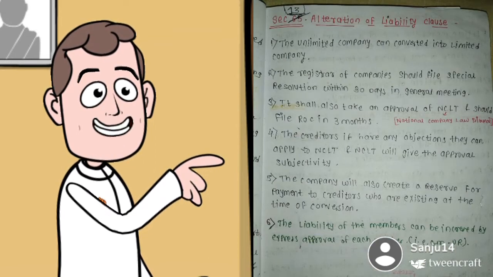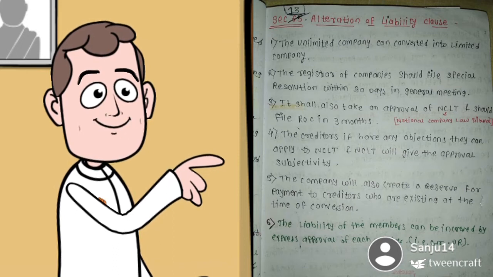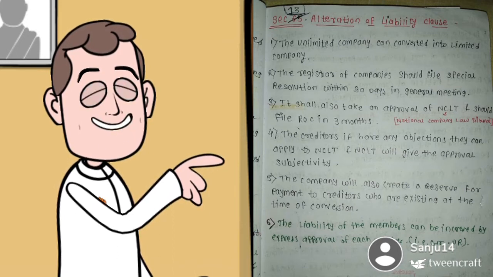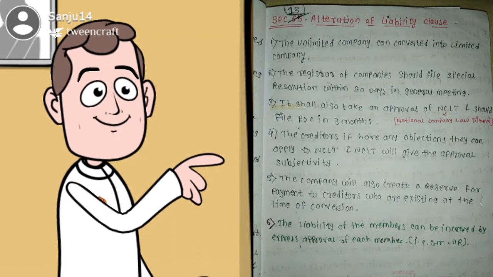Section 13. Alteration of liability clause. First, an unlimited company can convert into a limited company. Second, the company should file a special resolution with the Registrar of Companies within 30 days of the general meeting. Third, it shall also take the approval of NCLT and should file with ROC in 3 months. Then fourth, creditors, if they have any objections, can apply to NCLT and NCLT will give the approval subject to conditions. Fifth, the company will also create a reserve for payment to creditors who exist at the time of conversion. And sixth, the liability of the members can be increased only by express approval of each member.